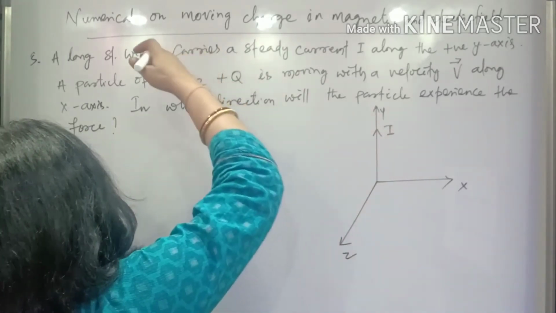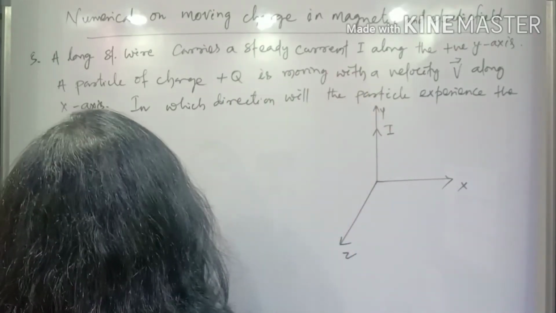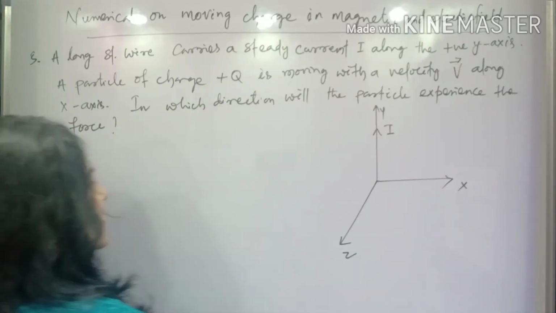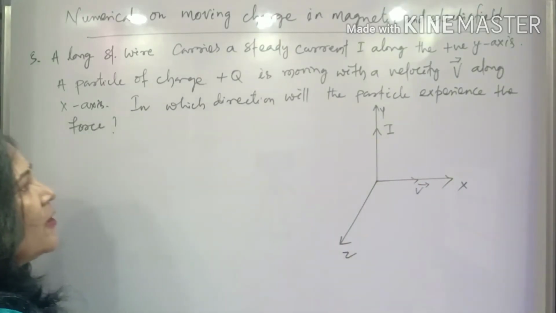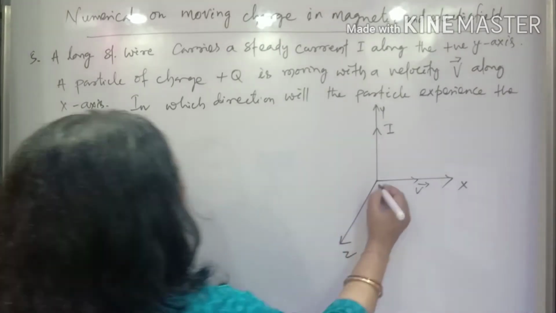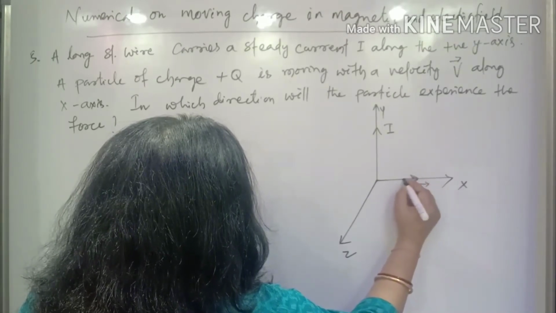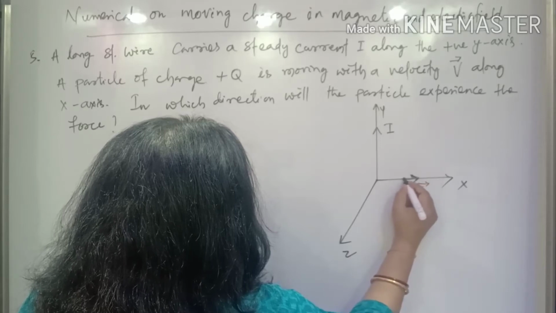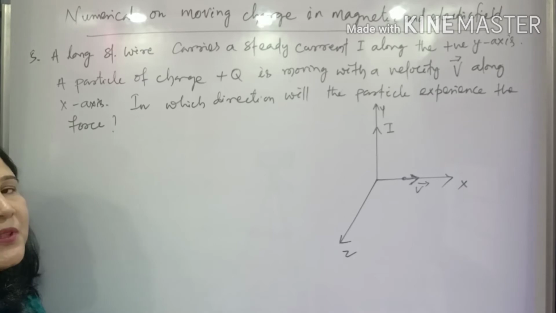So a long straight wire, that means there is a straight wire which is carrying current I along this Y axis. A particle of charge plus Q is moving with a velocity V along the X axis. So here the direction of the velocity is this one, along the X axis. In which direction will the particle experience the force? Now the question is what? In which direction will the particle experience the force?